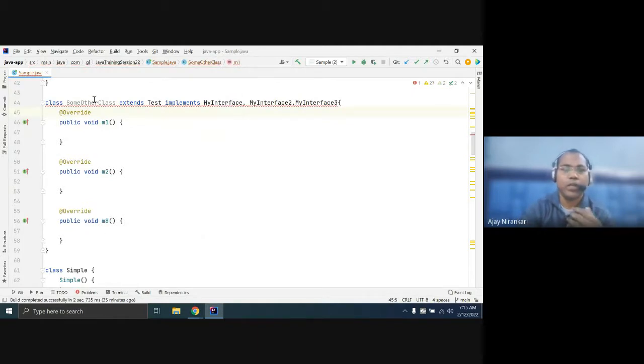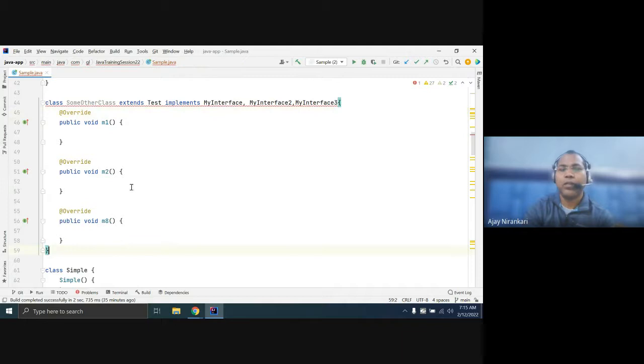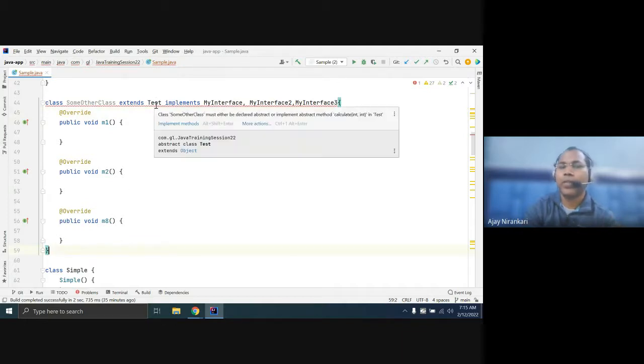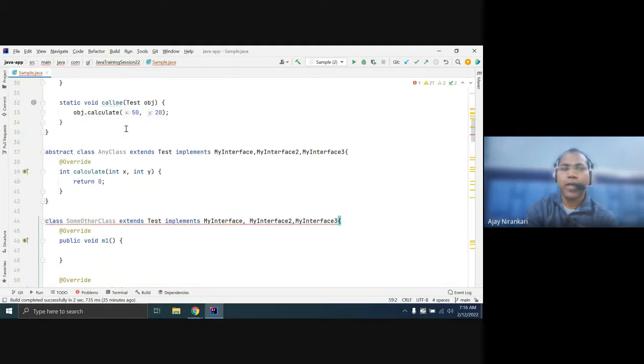Again, what is the compiler saying is missing? This class must either be declared abstract or implement the abstract method calculate. This Test class has one incomplete method, calculate, which we are missing here. So we have two options. Any class that already extended this, I can use that class.